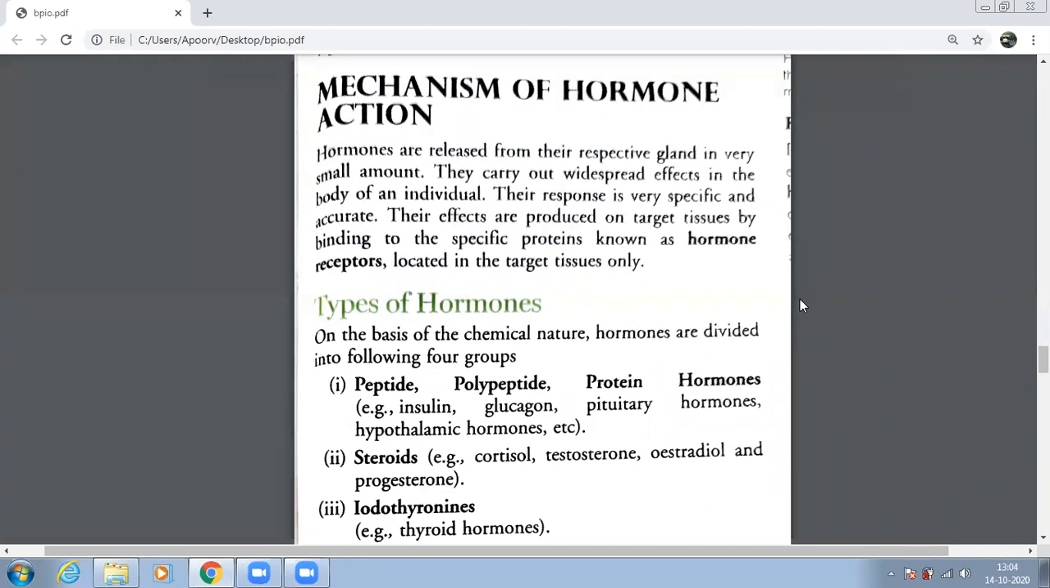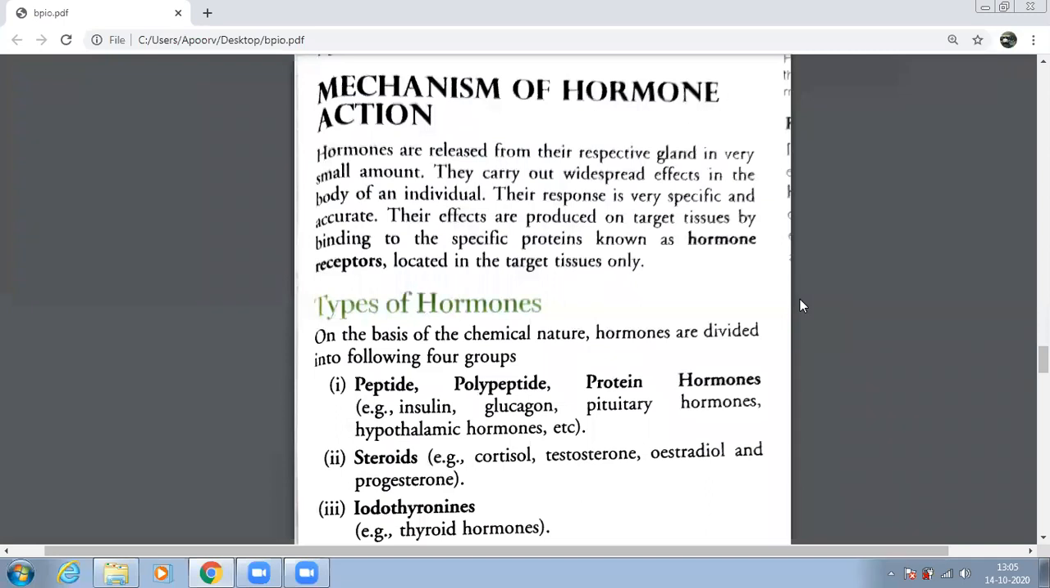They bind to the specific proteins which are known as hormone receptors, which are located in the target tissues only. Means any hormone will not go and act on any tissue. It will go to only specific tissues which are known as target tissues. And why do they go to only target tissues? Because these target tissues contain a specific protein which is known as hormone receptor. So hormone will go to only those tissues where receptors are present.